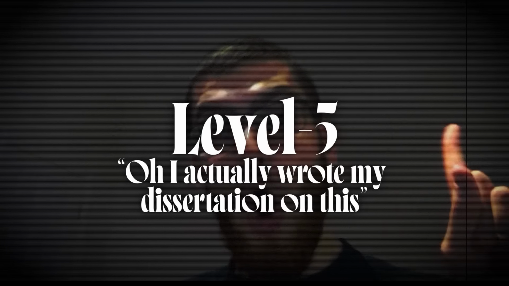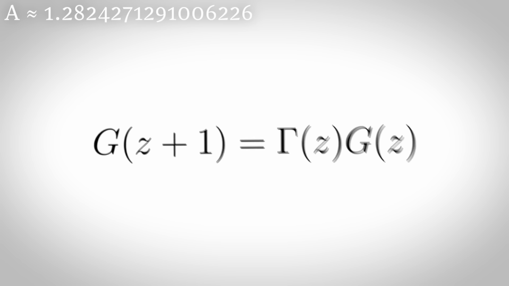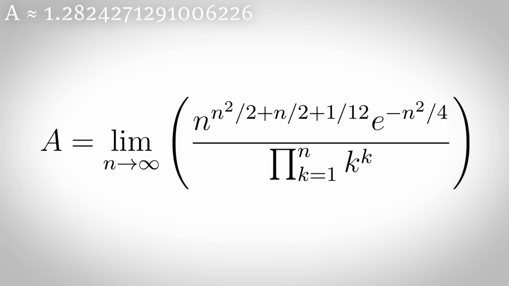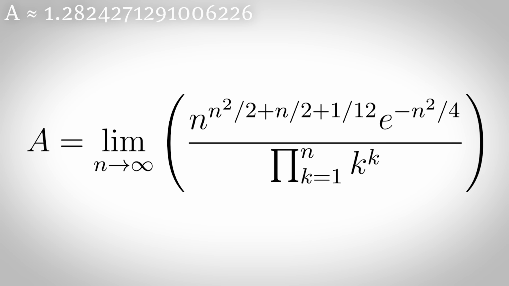Level 5. Oh, I actually wrote my dissertation on this. The Glaisher-Kinkelin constant shows up in the study of the K function and the Barnes G function, which generalizes the superfactorial function like so. Basically, it's a hidden scaling factor that helps us relate the superfactorial to the K function.